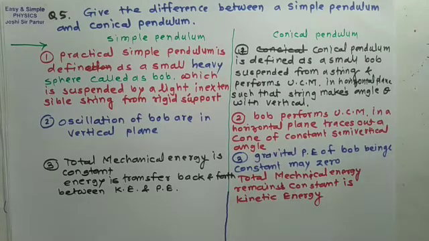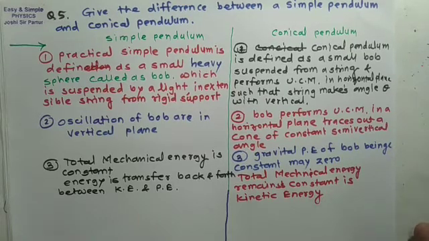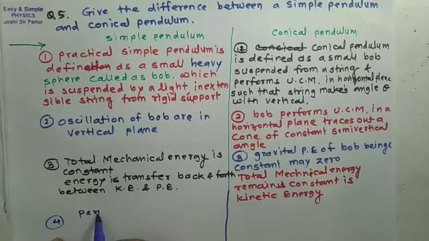Means the gravitational potential energy of the bob being constant, the total mechanical energy will be the kinetic energy.